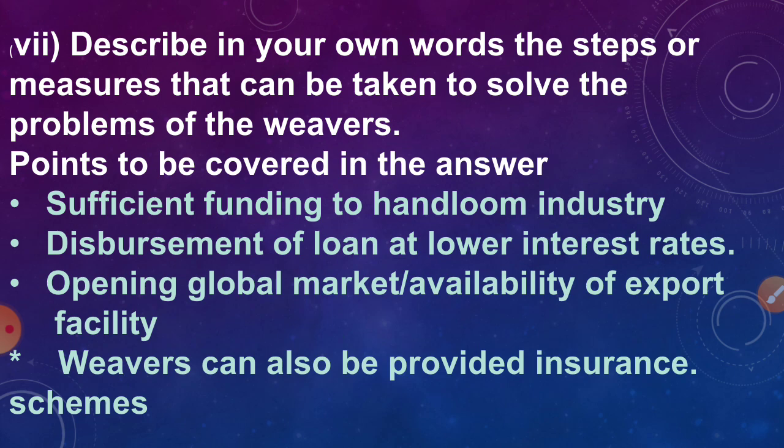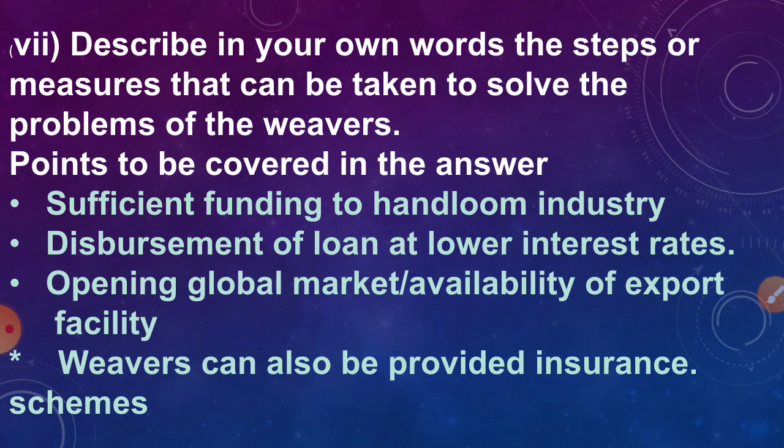Next is: describe in your own words the steps or measures that can be taken to solve the problems of the weavers. You have to write in paragraph form, in some 50 to 60 odd words, and the points you should cover are sufficient funding to the handloom industry. Next is disbursement of loans at lower interest rates.